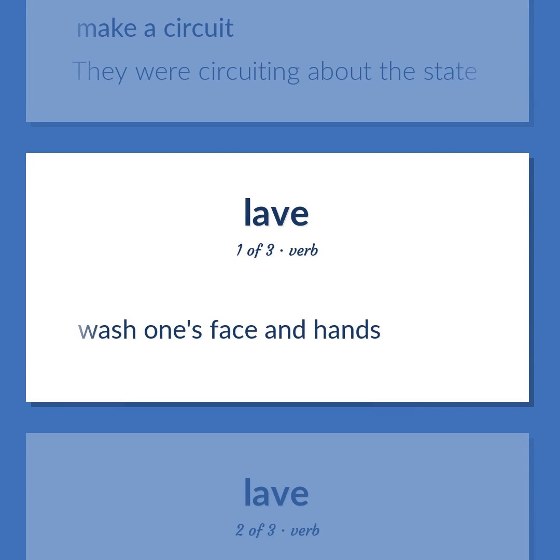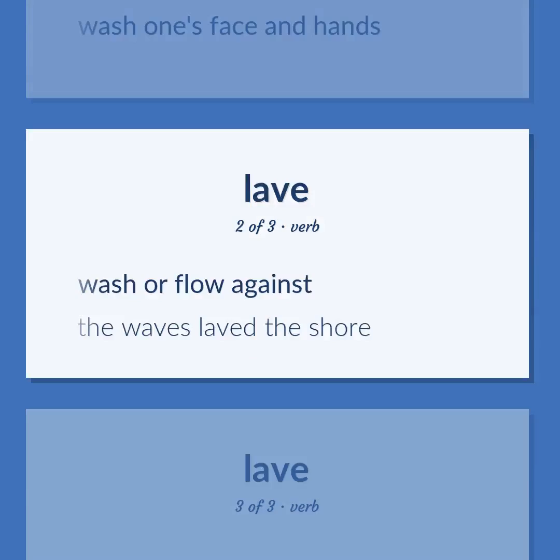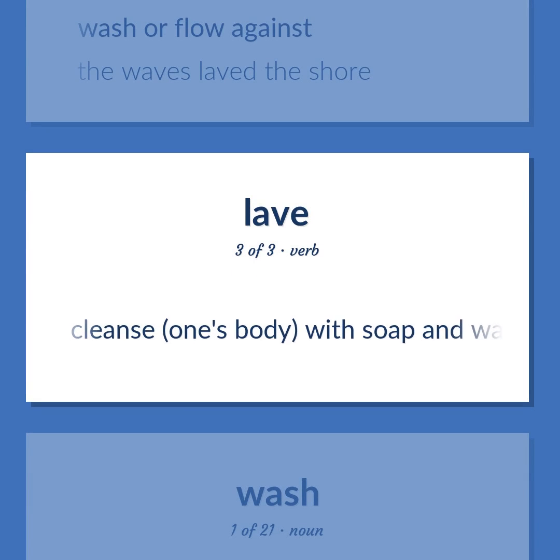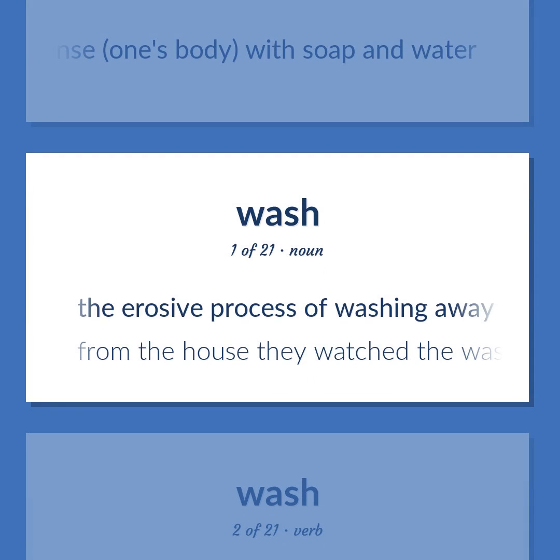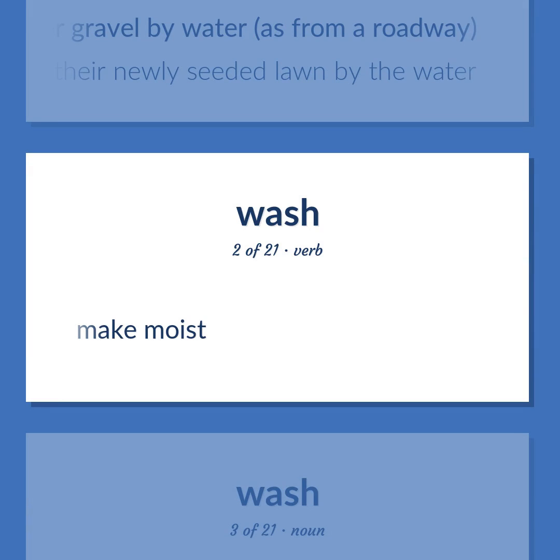Wash one's face and hands. Wash or flow against. The waves laved the shore. Cleanse one's body with soap and water. The erosive process of washing away soil or gravel by water, as from a roadway. From the house they watched the washout of their newly seeded lawn by the water. Make moist.